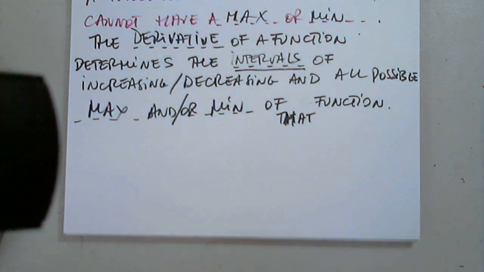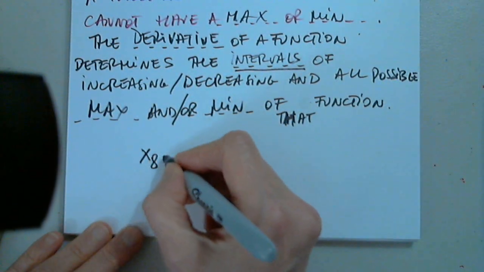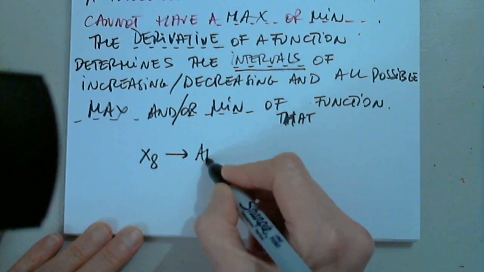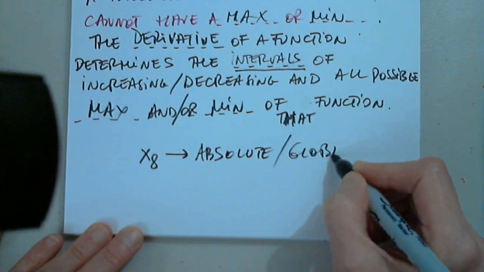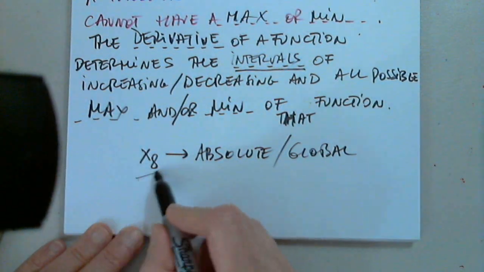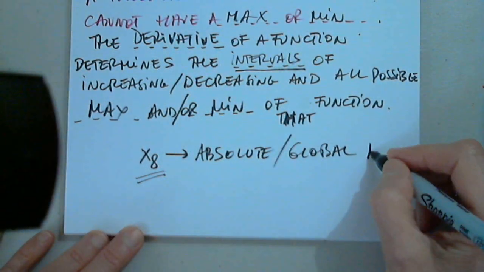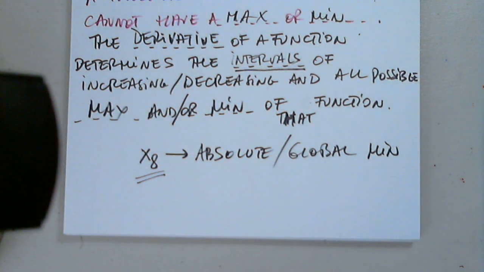So I'm going to write it here. So x sub A for that problem is also absolute, also called global, because it's the absolute minimum, or global minimum for that function. There is nothing smaller than it.